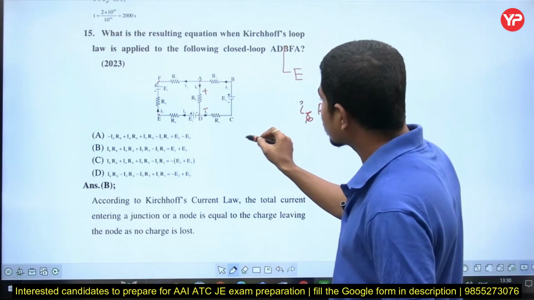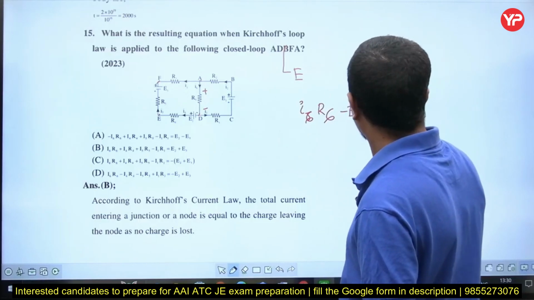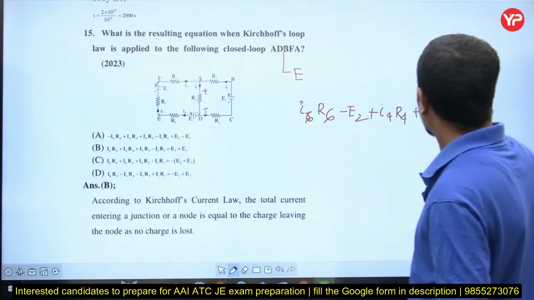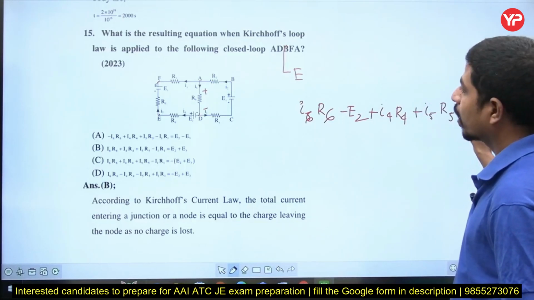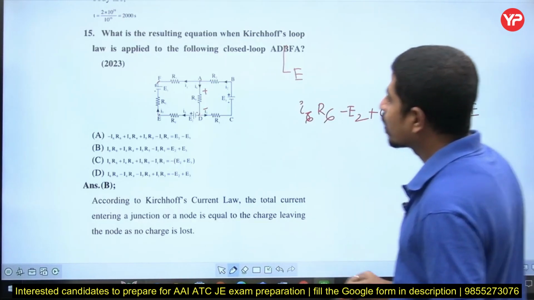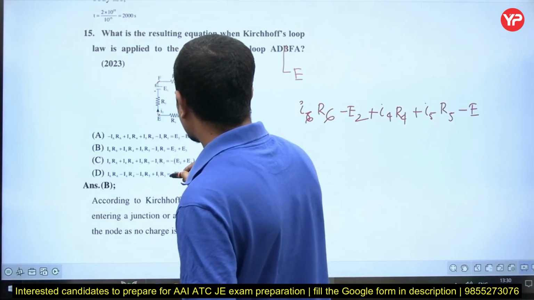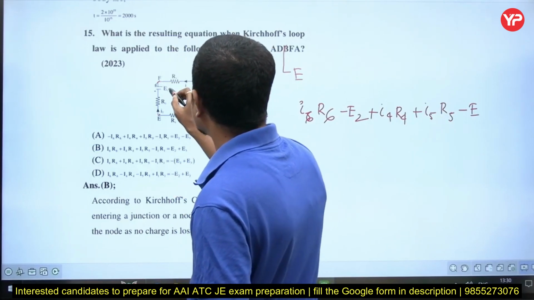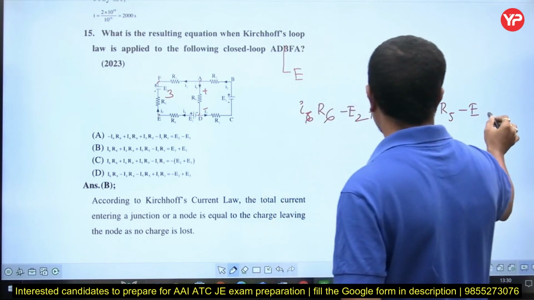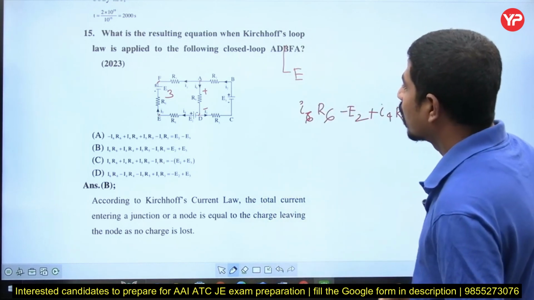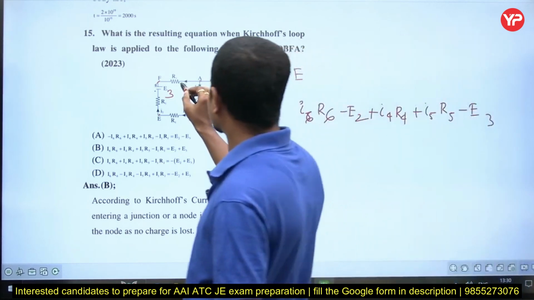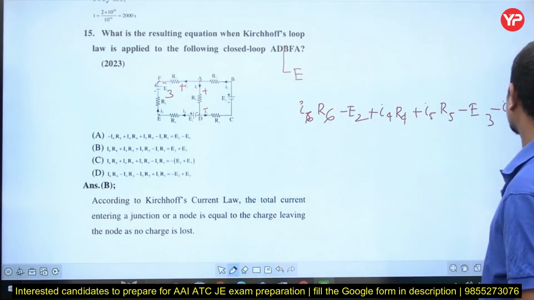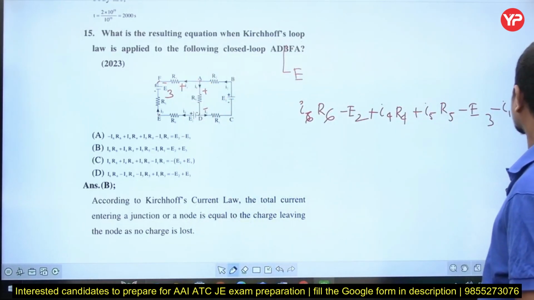Therefore, plus I6 into R6 minus E2 plus I4 into R4 plus I5 into R5 minus E3, minus I1 into R1 is equal to 0.